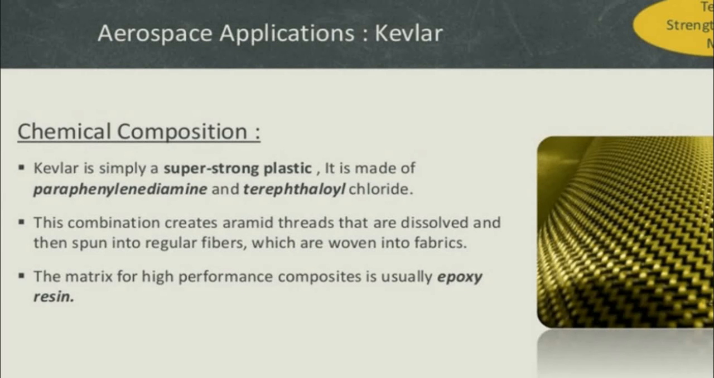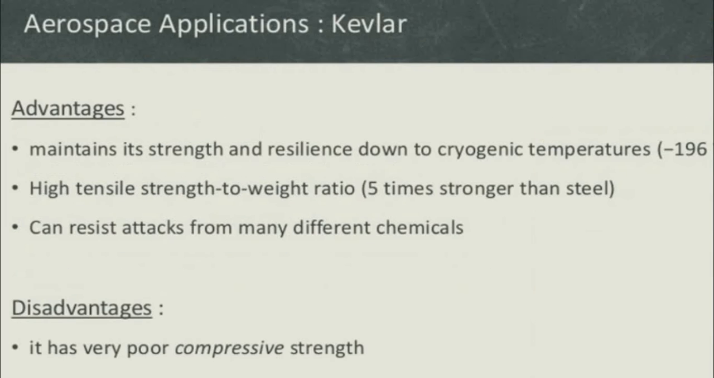Another important aerospace application is Kevlar material. Kevlar is simply a super strong plastic. It is made from para-phenylene diamine and terephthaloyl chloride. This combination creates aramid threads that are dissolved and then spun into regular fiber, which is woven into fabrics. So we make Kevlar composite for high power material, and sports materials also use Kevlar. The matrix for high performance composites is usually epoxy resin, so we use epoxy resin as the matrix.